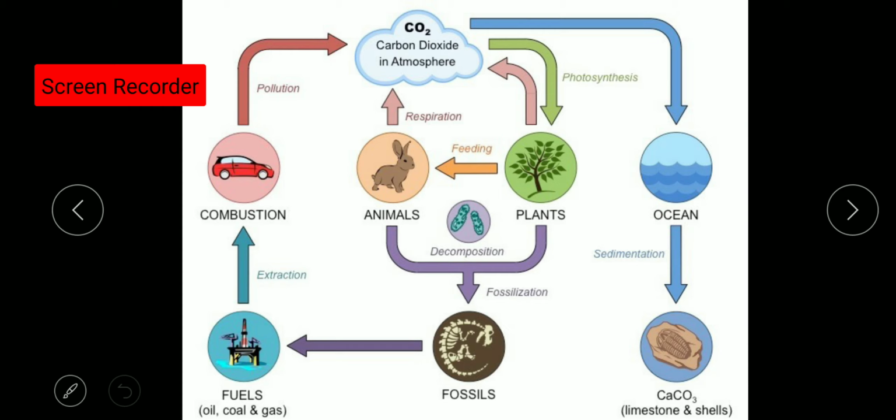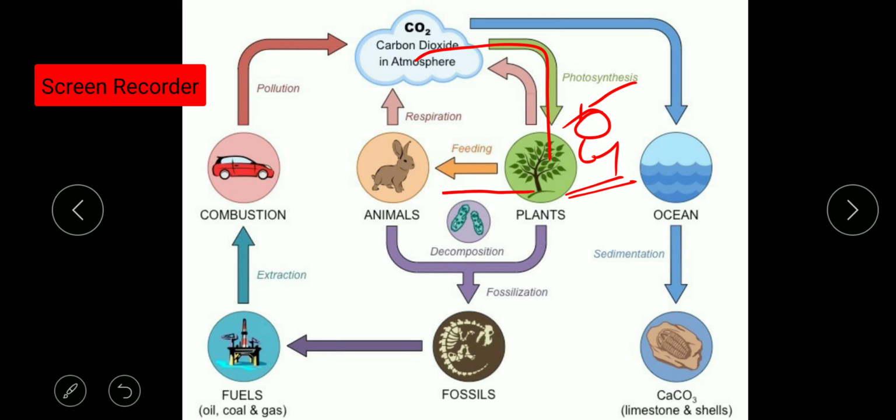This is the most simplified form of the carbon cycle, and we are going to discuss the essential steps of the carbon cycle. So the first step of the carbon cycle is what? Photosynthesis. So what happens? Carbon dioxide from the air is taken up by the plants for the process of photosynthesis, and as a result of photosynthesis, glucose, carbohydrates and starch are formed. So this is the first step.